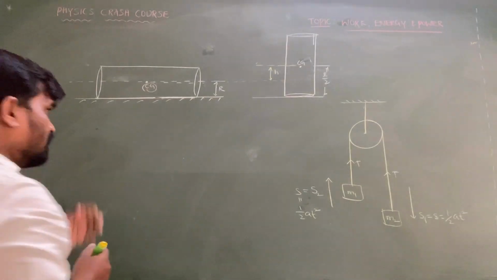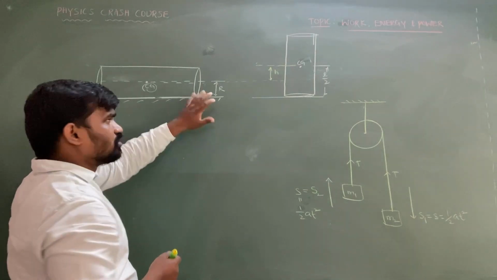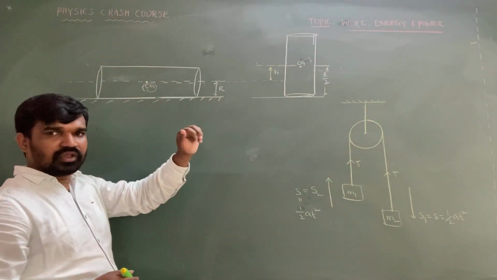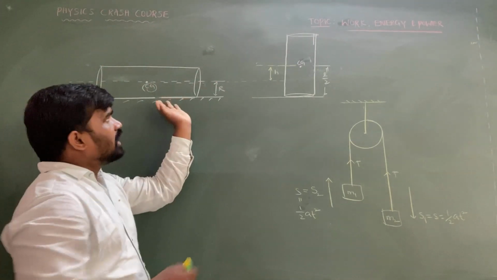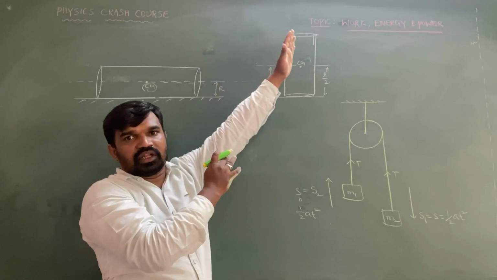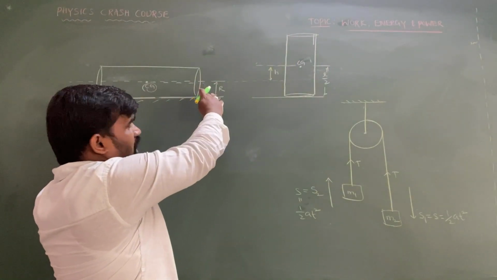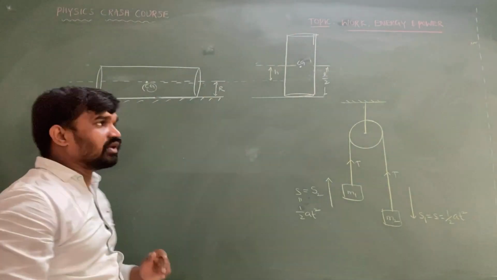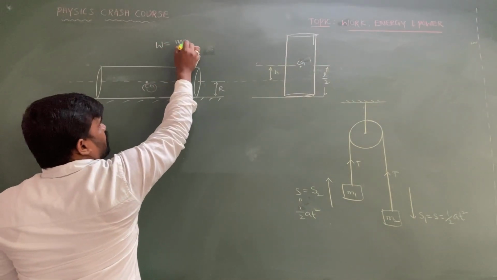For solving this, it is very fundamental, simple, easy. This model they will sometimes ask. A uniform cylinder is lying horizontally on the table, and it is to be kept in a vertical position. How much work needs to be done to make the cylinder lying horizontally on the floor go to the vertical position? Work done against gravity is mgh.